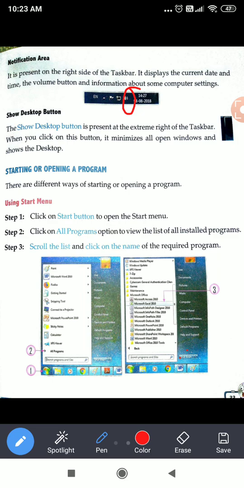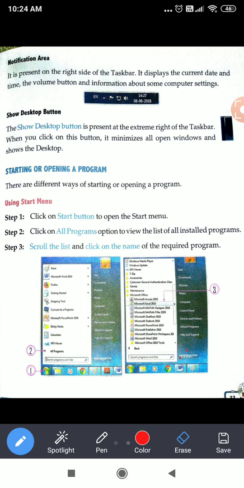It also shows the battery information, whether your battery is discharged and you have to put it on charging, or it is already charging. And this small flag you can see will show you the notifications. In the flag, notifications will come. Notifications mean information regarding any update or anything else. So we will get information or feedback in this.